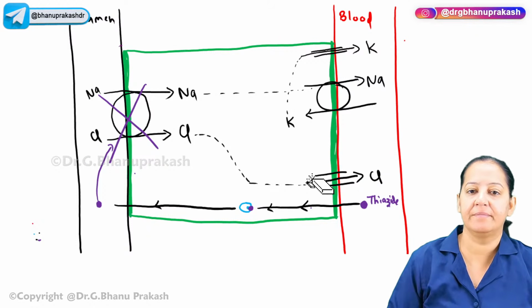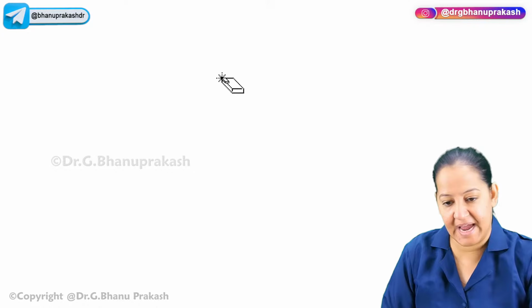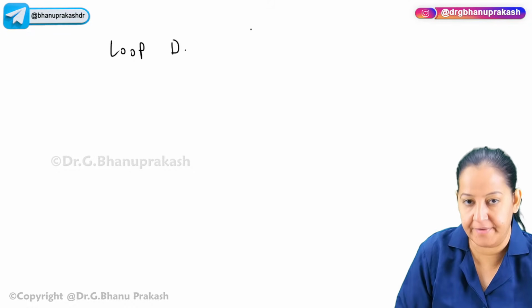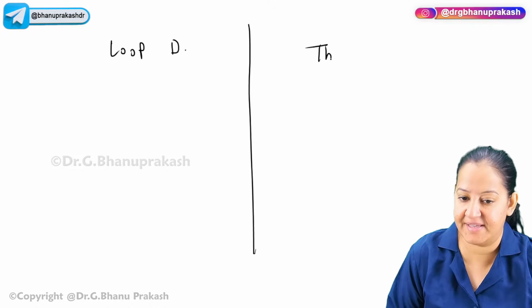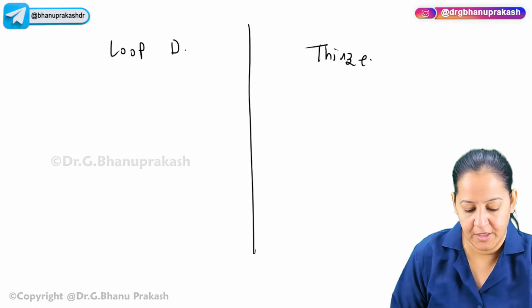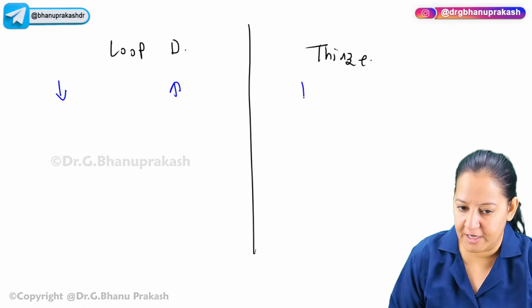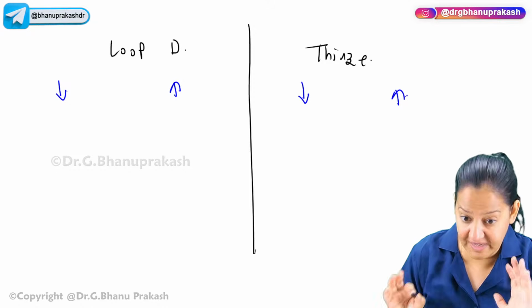You tell me the side effects of loop diuretic. I told you, na? And then I will tell you the side effects of thiazide. I will compare the both. Okay, you tell me here what was the hypo and what was the hyper. Then I will tell you what is the hypo here, what is the hyper here. We will understand. We will not mug up.